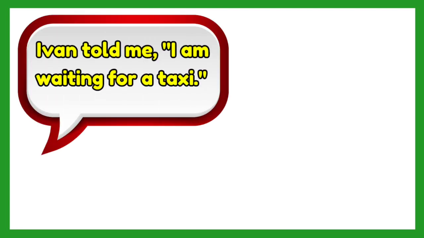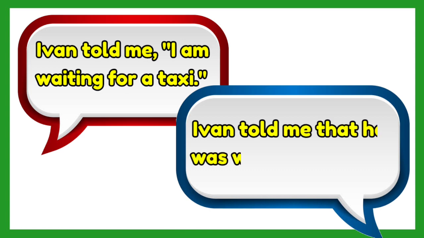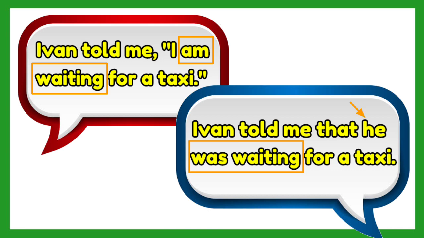For example, Ivan told me, "I am waiting for a taxi." If we change it into an indirect speech, it will become, Ivan told me that he was waiting for a taxi. As you can notice, am waiting in the direct speech is changed into was waiting in the indirect speech. Was is used because he, which refers to Ivan, is singular.